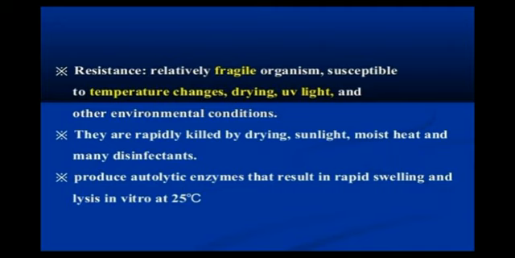That means self-destruction of a cell through the action of its own enzyme. And in vitro means it takes place outside the living organism. In a test tube, when we are doing any kind of test in the laboratory, we take samples in the test tube or in glass medium, so that is known as in vitro. That means outside the body of the living organism, at 25 degrees Celsius.